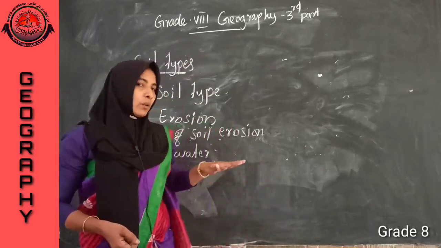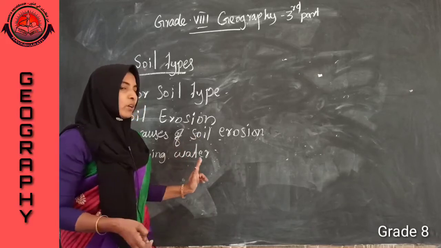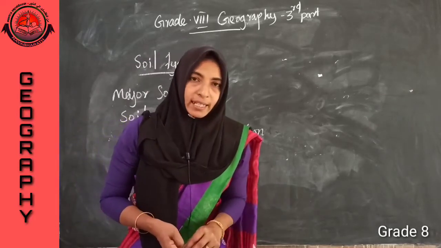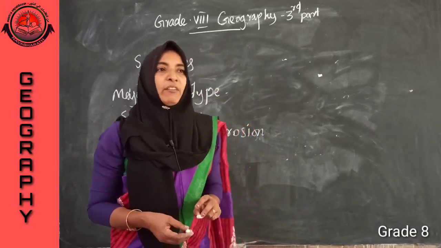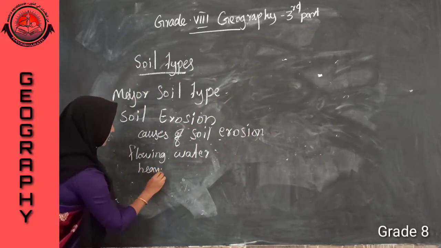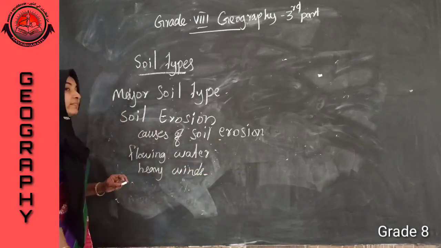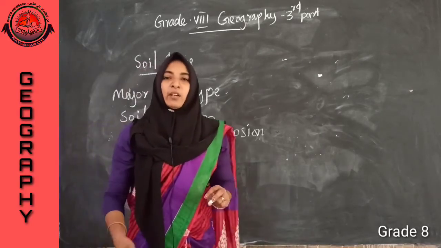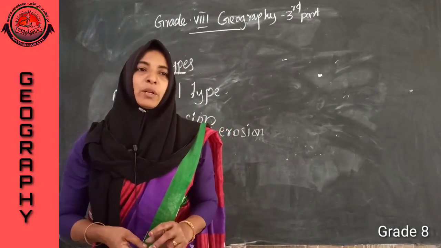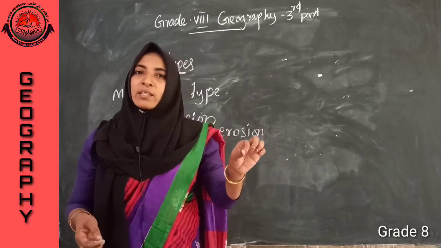That may cause soil erosion. First cause is flowing of water. Second one, heavy wind. The velocity of wind causes removal of the upper layer of the soil. That leads to soil erosion.